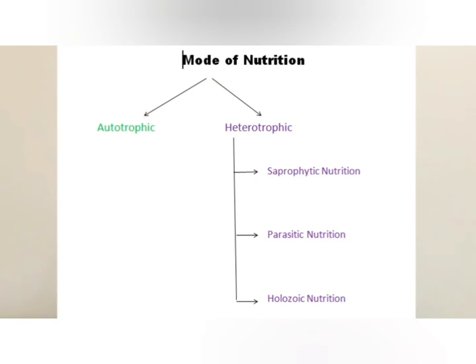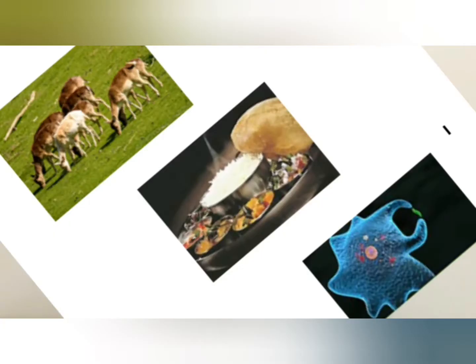Now second is heterotrophic mode of nutrition. Here hetero means others and troph means nutrition, as I told. These living beings cannot prepare their own food from inorganic substances and take it from other living beings. For example, animals and bacteria and fungi like yeast. Heterotrophic mode of nutrition can further be of three types.